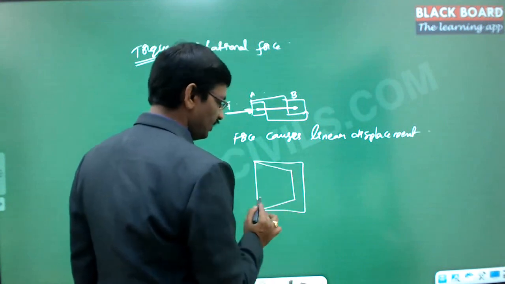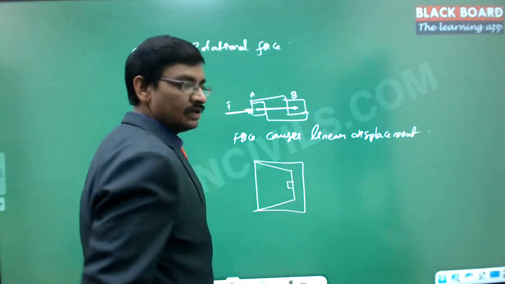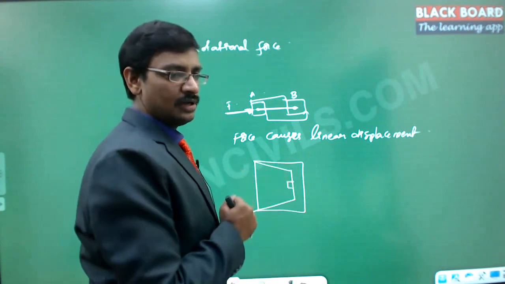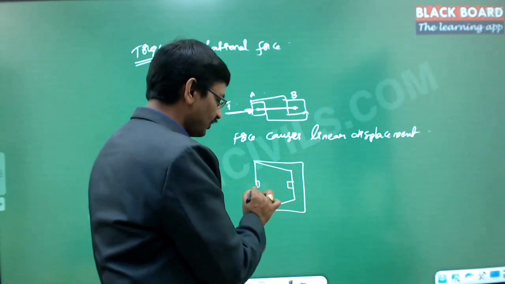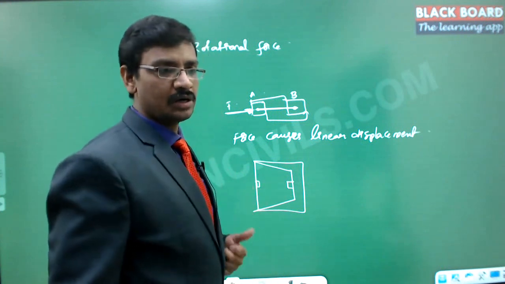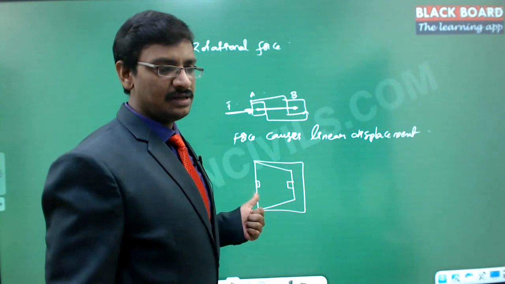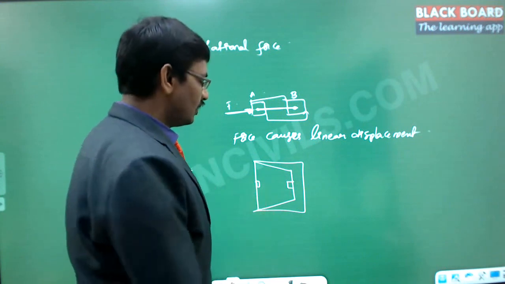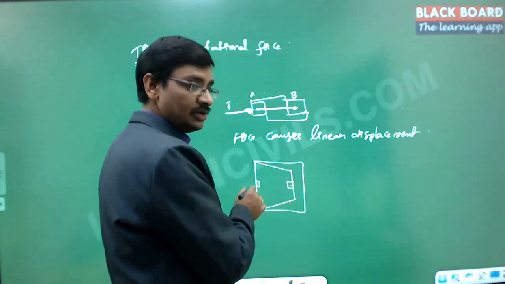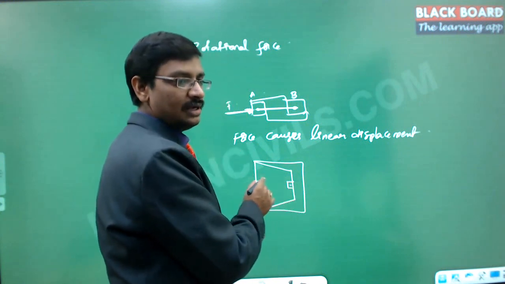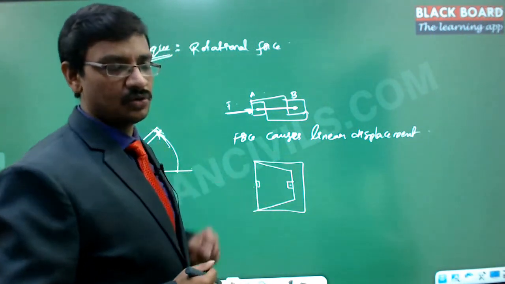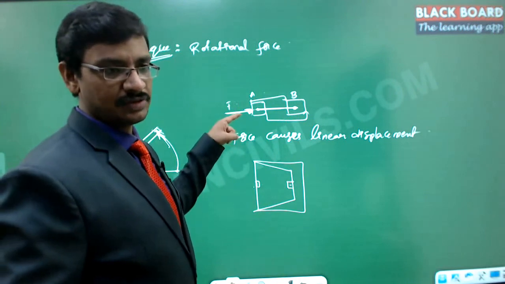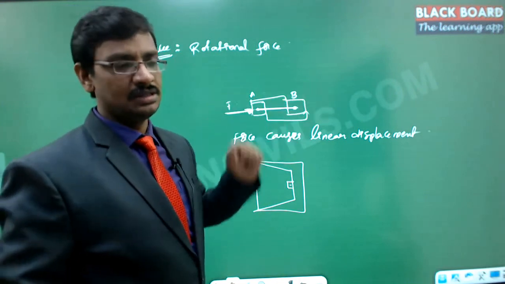Let us say this is a door, and the hook is located here. If the hook is at the end, it is easy for us to open or close the door. But if the same hook is kept at this location, obviously you cannot open the door at all, whatever force you apply. It needs a huge amount of force if you apply the force here. That means the force applied here versus the force applied there has a drastically different effect on this door, though the same amount of force has been applied. In the earlier case, the same amount of force caused the same displacement.